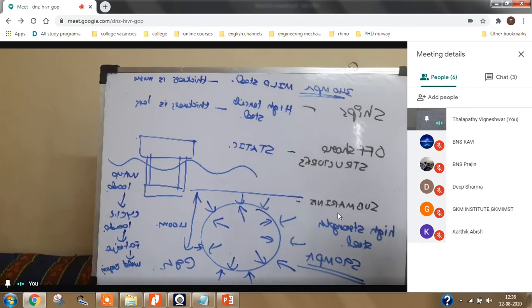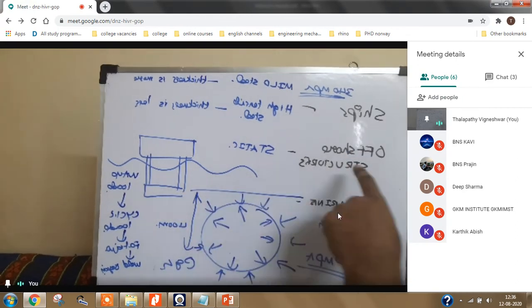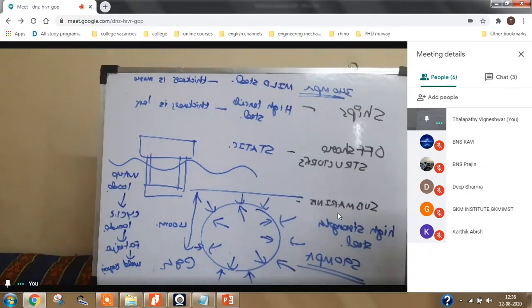Any doubt on this? Can anyone answer this? Why are they not using high strength steel in offshore structures? Rajin? Karthik? Can anyone explain why they are not using high tensile steel in offshore structures?